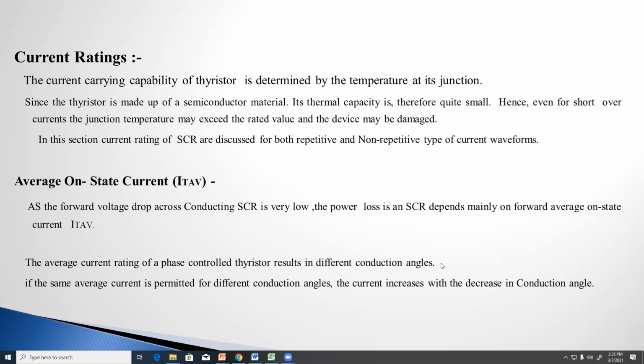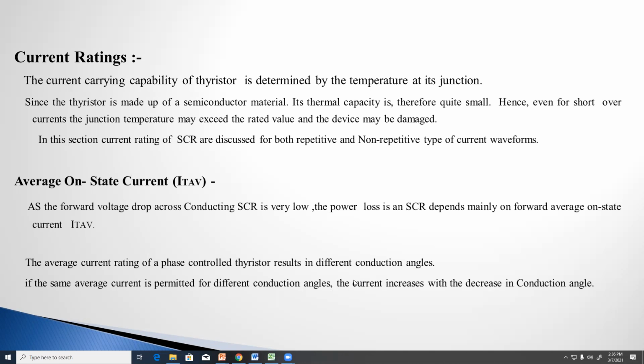The average on-state thyristor current depends upon the conduction angle or firing angle. Clear? If the conduction angle decreases, the average on-state current increases. That's why, according to that, we have to vary the conduction angles or firing angles, in order not to cross the maximum value of the on-state anode current.